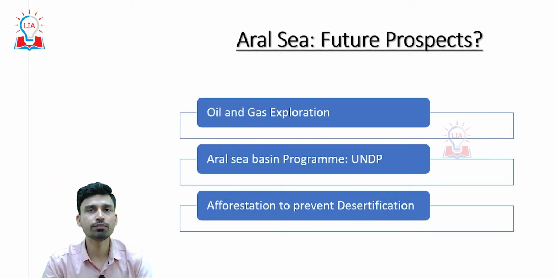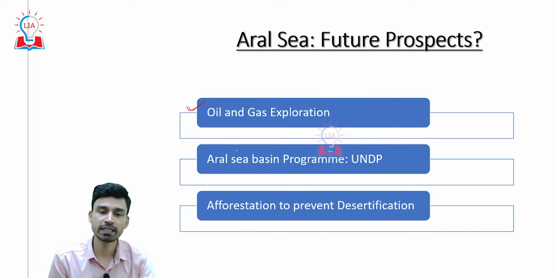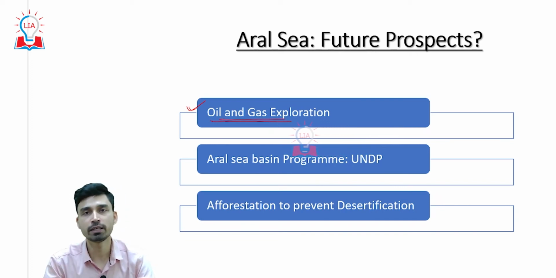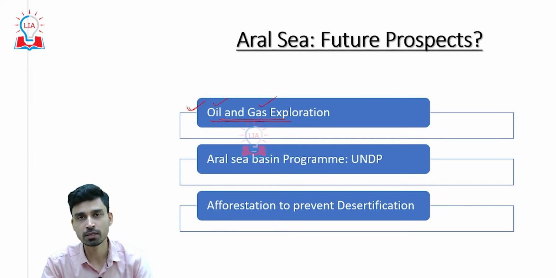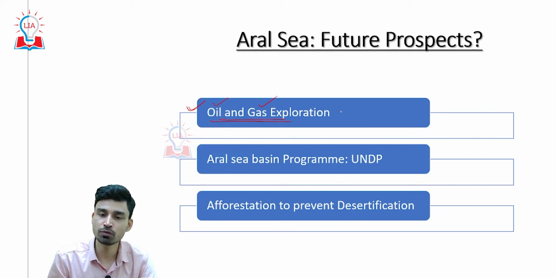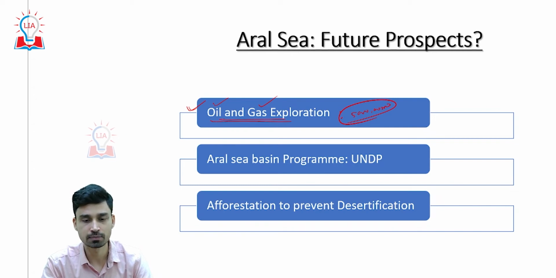So, what about the future prospects of the Aral Sea? First of all, economically, the government of Uzbekistan has declared that since the full revival of the Aral Sea is almost impossible, we should focus on the economic advantages that we can get from it. That is why the government right now is focusing on oil and gas exploration, and for this they have signed deals with many different multinational companies. As of now, around 500,000 cubic meters of natural gas is being extracted from these Aral Sea regions.